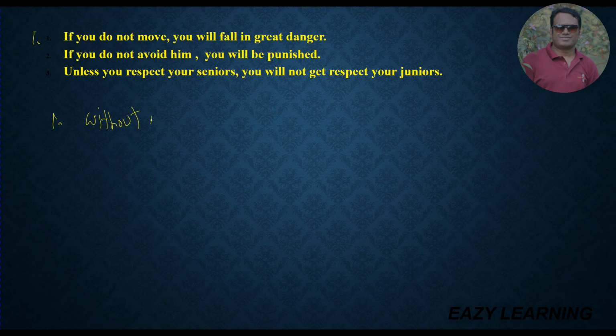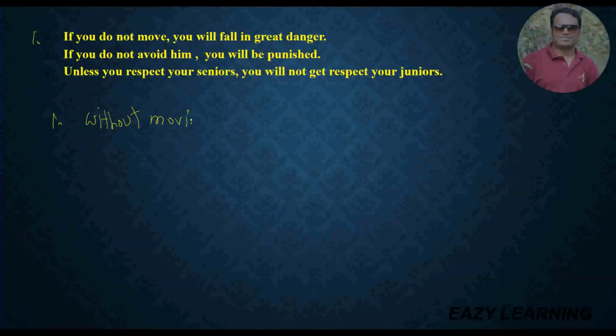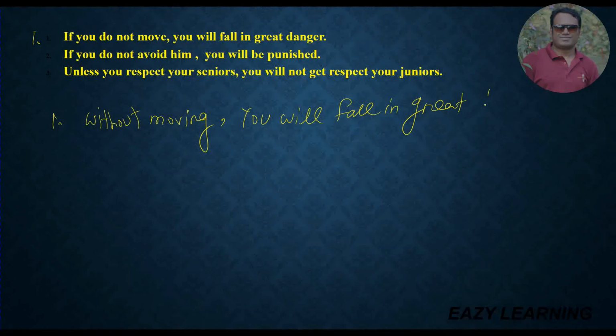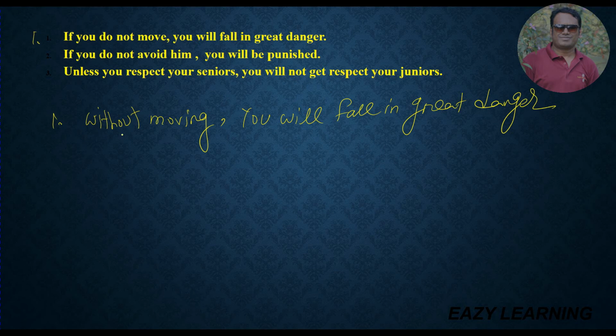Without moving, comma, the second sentence will not change. The second sentence will not be changed because it is a principal clause. You will fall in great danger. So this is a simple sentence.